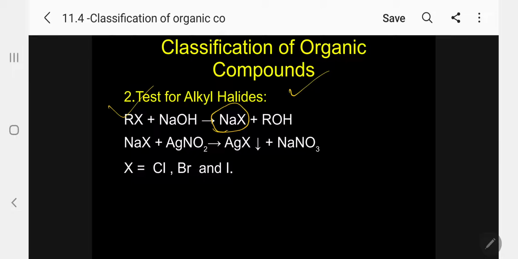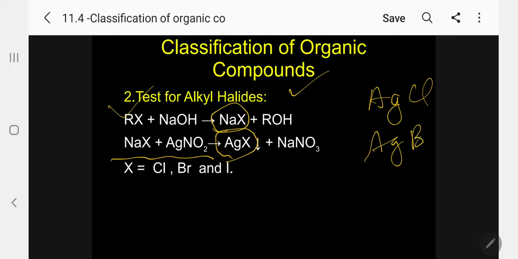When we treat the sodium halide with silver nitrate solution, silver halide is precipitated. It may be silver chloride, silver bromide, or silver iodide. It may be any of these precipitates. Kindly follow. So what has happened now?